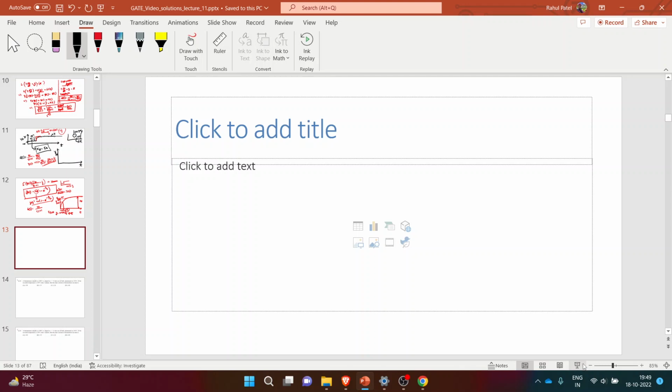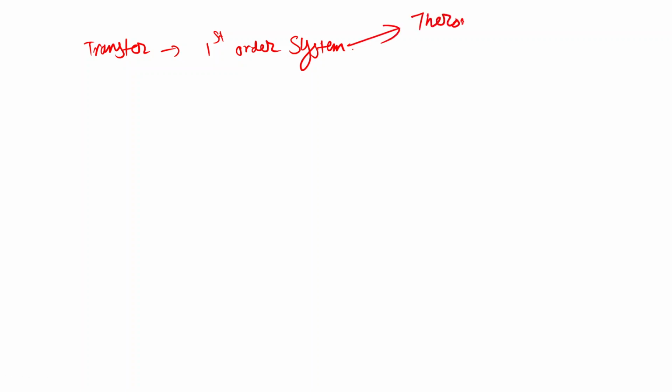So I will just revise with all the equations. What we are doing is deriving the transfer function of a first order system. We looked at this thermometer case. Similarly, you can have a stirred tank heater.